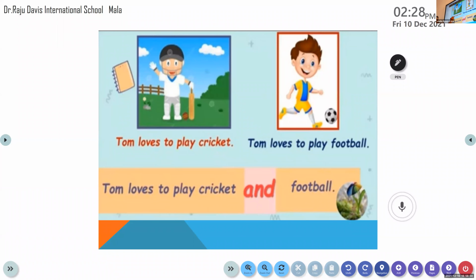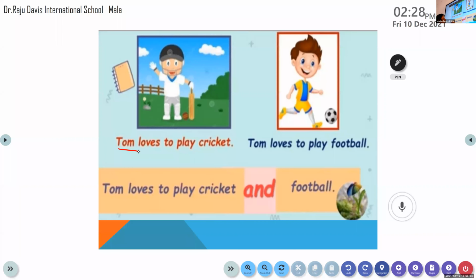Tom loves to play cricket. Tom loves to play football. Here we are talking only about Tom. He loves to play cricket and he loves to play football. So how are we going to join the sentences using the conjunction?